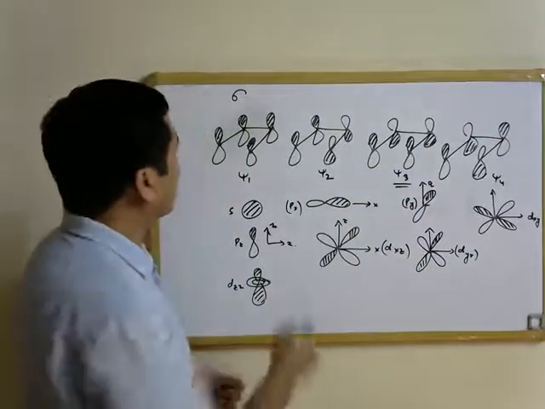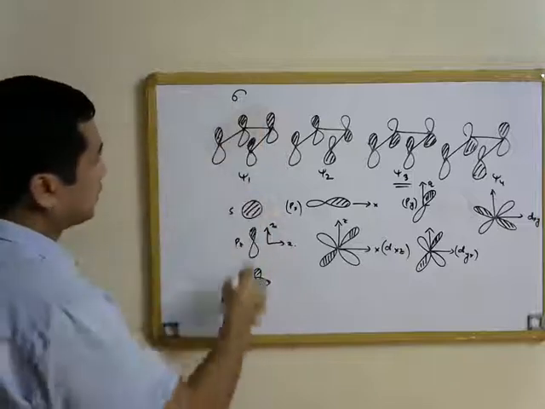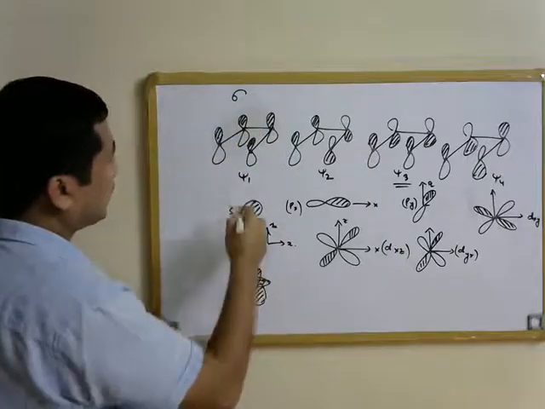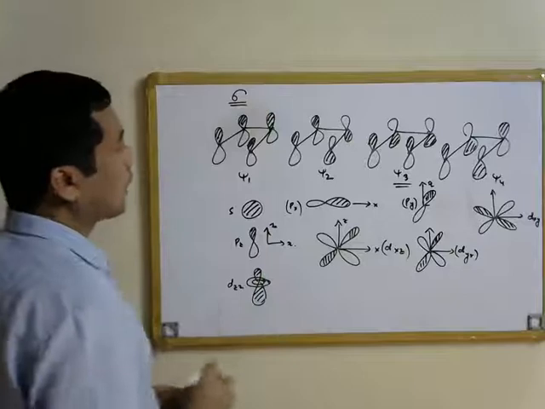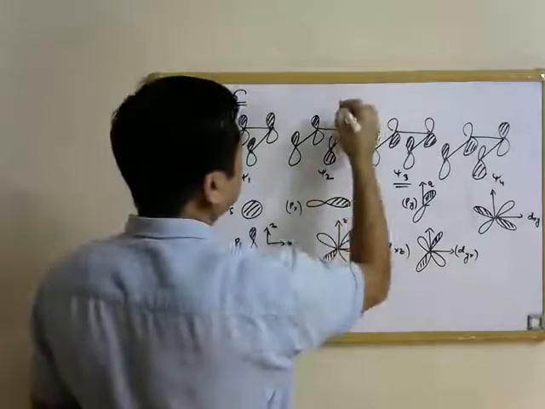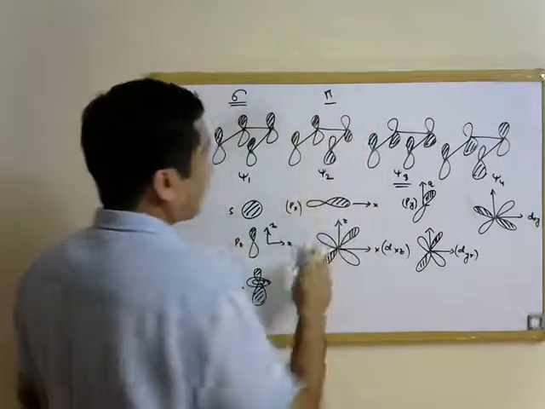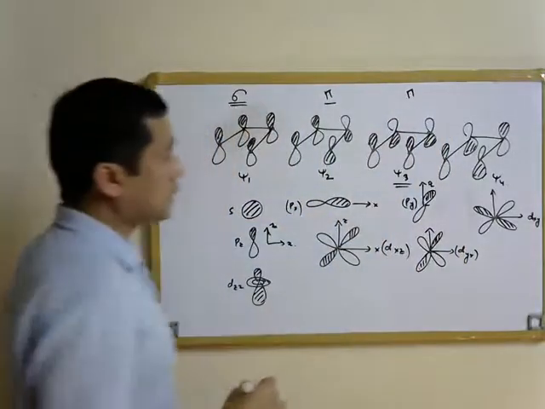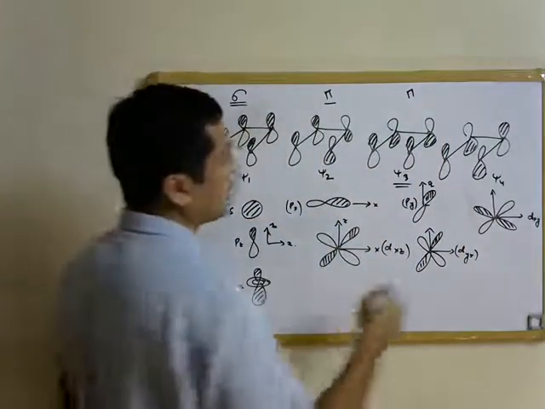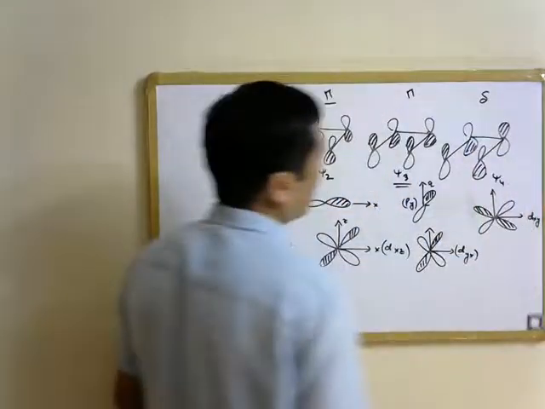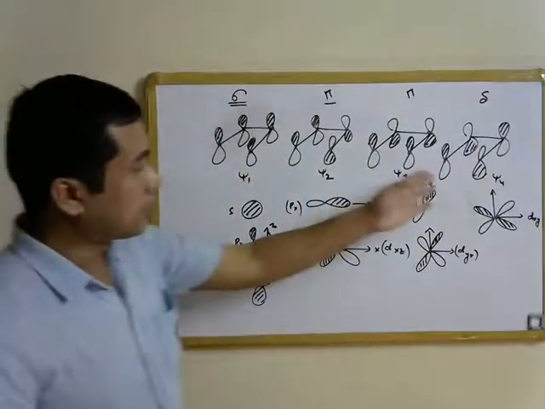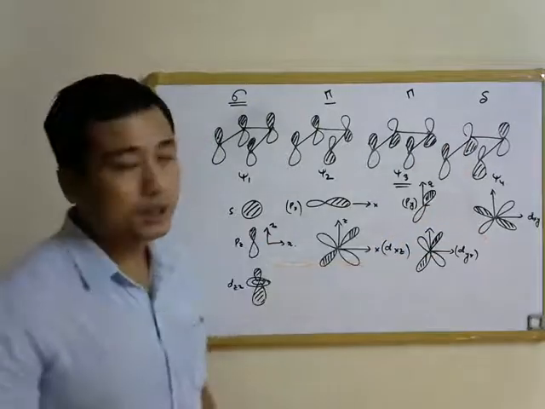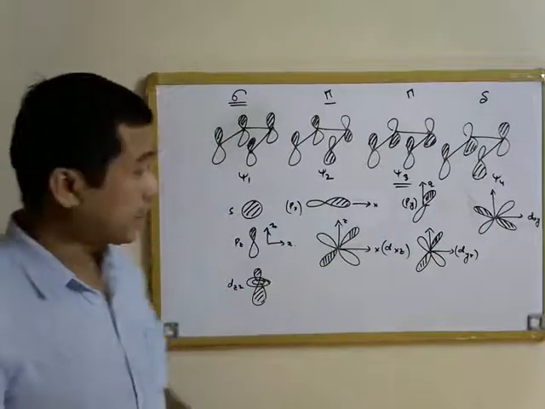So these interactions, as we have already seen, the first one over here, psi 1, is a sigma type interaction, while these two, that is with psi 2 and psi 3, both of these are pi interactions, and psi 4 is a delta kind of interaction. So the interaction of metal orbitals with psi 4 is going to be delta kind.